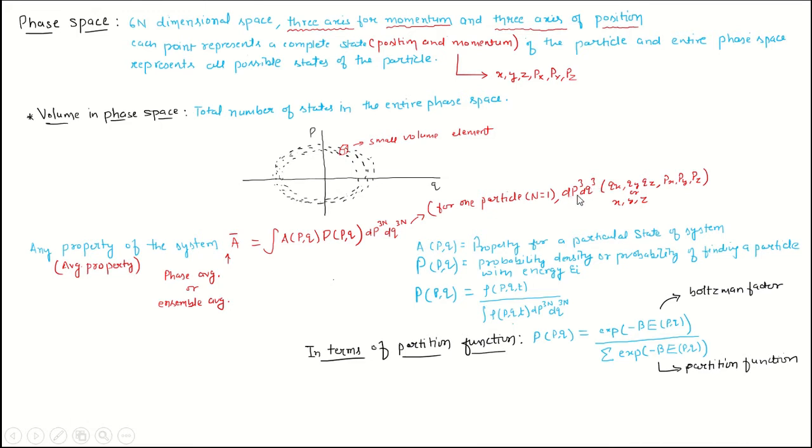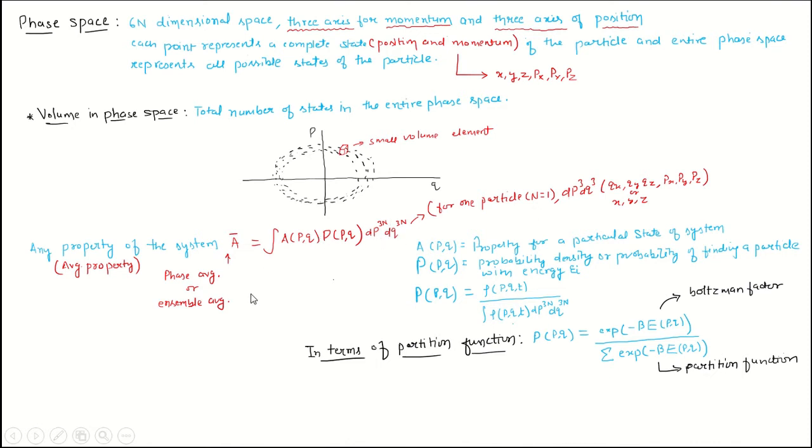P is for the momentum and q is the position coordinate. To define the position, we have 3 coordinates x, y, z, or qx, qy, qz. That's why it's dq³ here. Similarly for momentum, we have dp³ because we have 3 momentum coordinates px, py, pz.